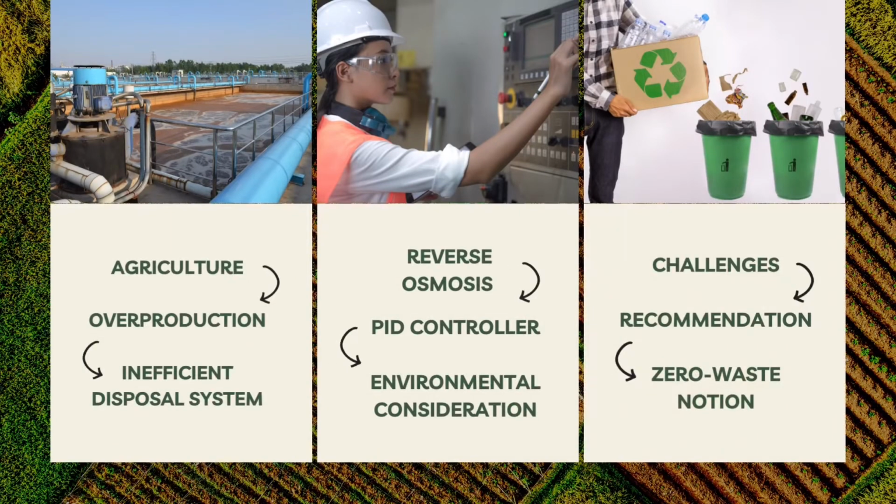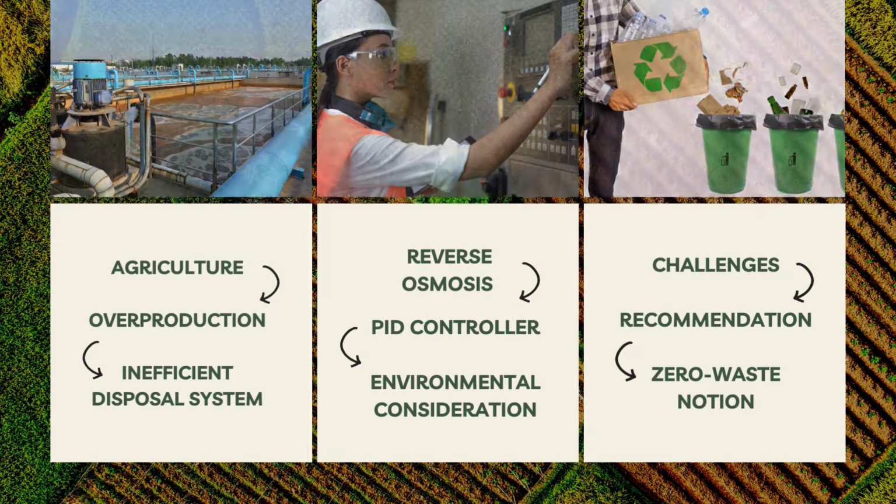Agriculture is an important sector in Malaysia, although the overproduction has resulted in a large amount of waste with an inefficient disposal system. This video will study the wastewater control system by reverse osmosis using a PID controller. The environmental analysis discovered this approach improved facilities' efficiency. The challenges in this control design include determining the appropriate control system, and the recommendation for the zero waste notion to be adopted to treat the waste before disposal will be further discussed in this video.